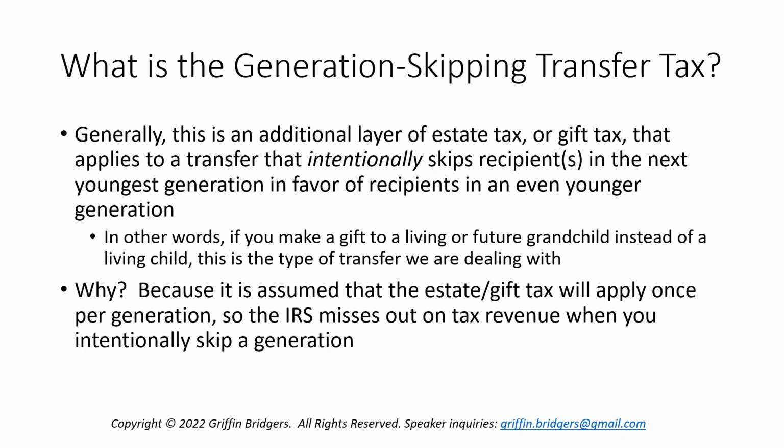Now, why is there this additional layer of tax? Well, it's because it's assumed that the estate or the gift tax will apply once per generation. So, if you intentionally skip a generation, the IRS misses out on a layer of estate or gift tax revenue that they would have otherwise received.